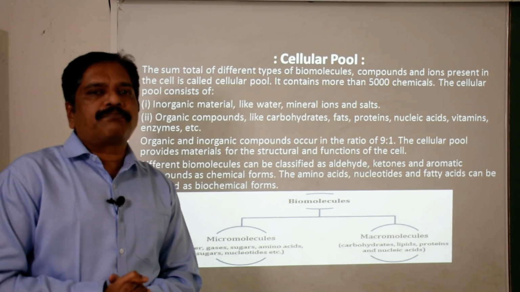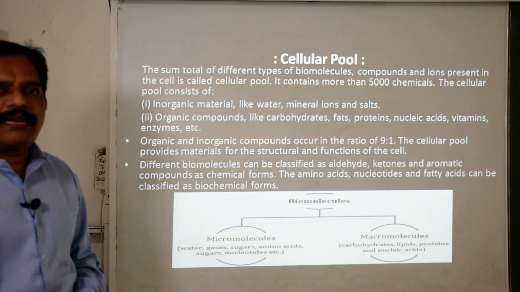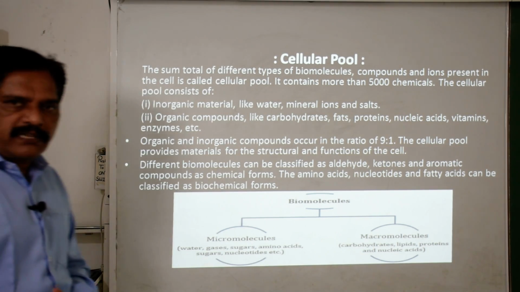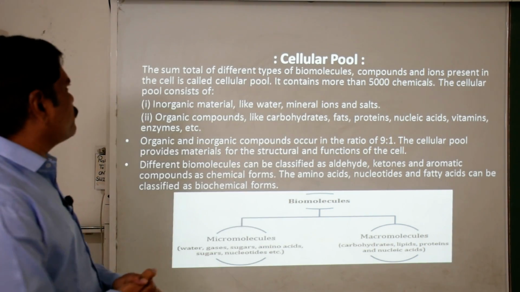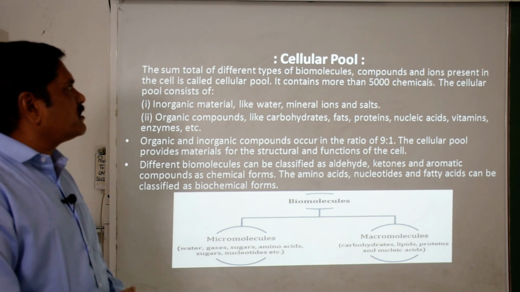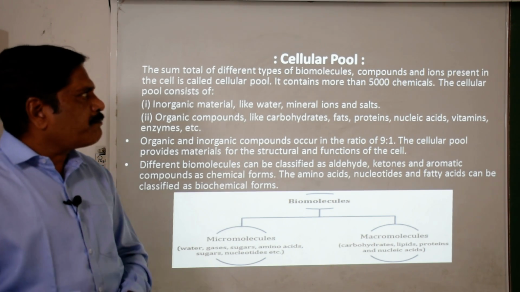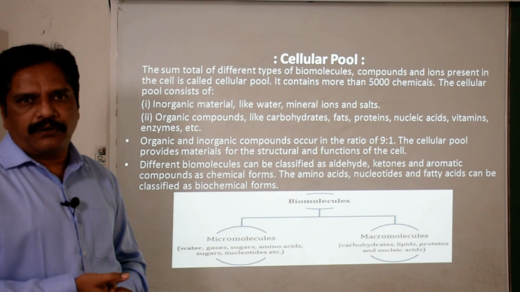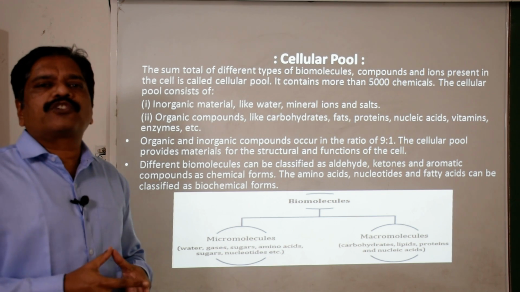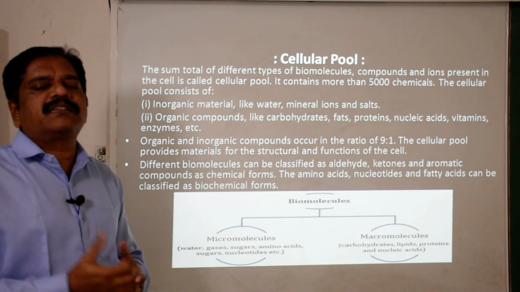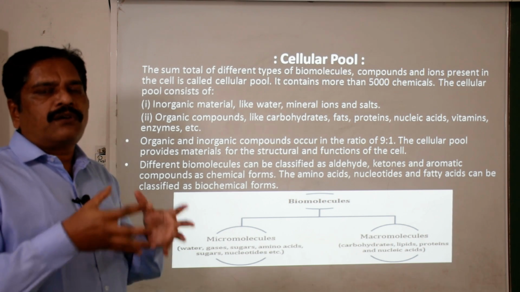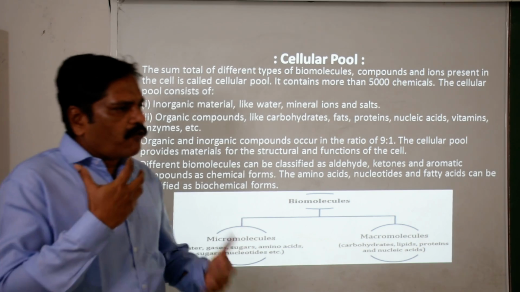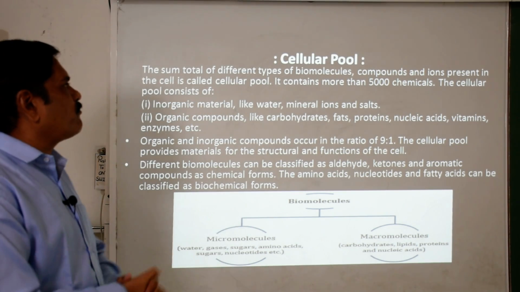Actually, what is the cellular pool? Pool means a group, a collection, a togetherness of similar types of content. When we talk about the cellular pool, it is the sum total of the different types of biomolecules, compounds and ions present in the cells. Simply, it is the total collection of the interconnecting, interreacting organic and inorganic substances in atomic form, molecular form as well as ionic form, clear.